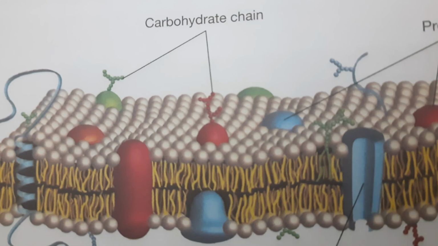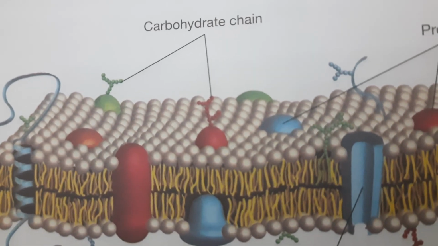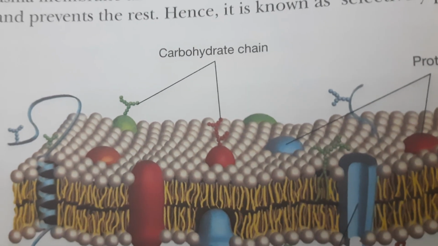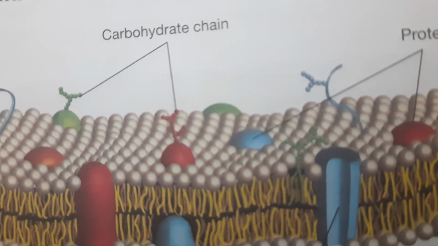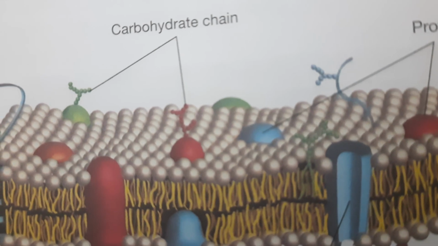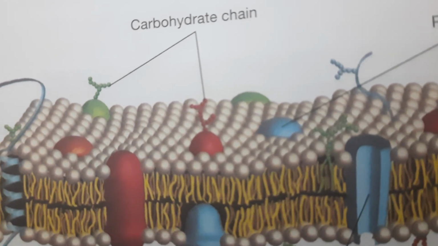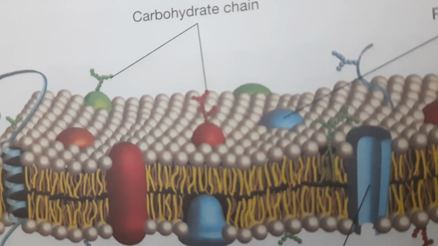Where are microvilli located? In our small intestine, the absorption area is called microvilli. The last point is recognition, and also osmosis and diffusion. What is meant by osmosis here? It occurs due to the presence of tiny water channels in the plasma membrane.